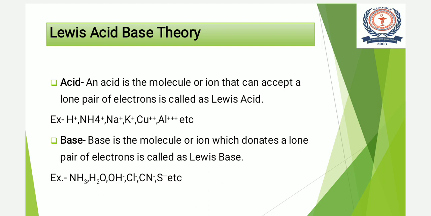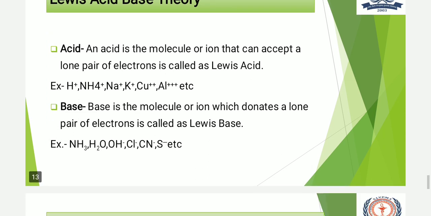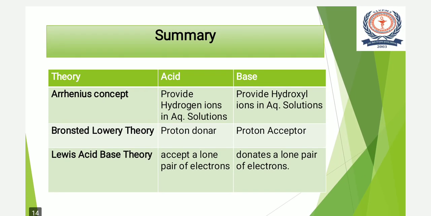So if we learn all these theories, we can come to know or we can differentiate between various acids and bases. So this is all about the 3 theories of acid and base. So let's summarize all the 3 theories so as to avoid confusion. In this table we can summarize all the 3 theories.